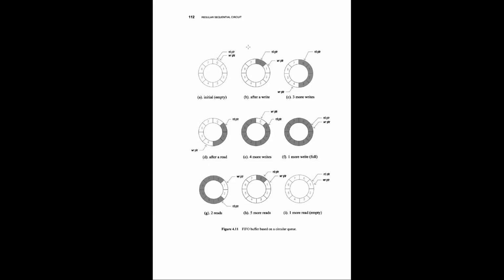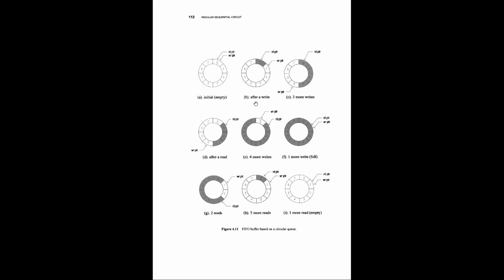The read pointer shows where to read the next data from, and the write pointer shows the next location you can write to. Initially, the read pointer and the write pointer both point to 0, because nothing has been written yet.